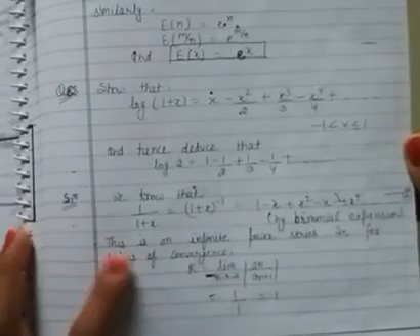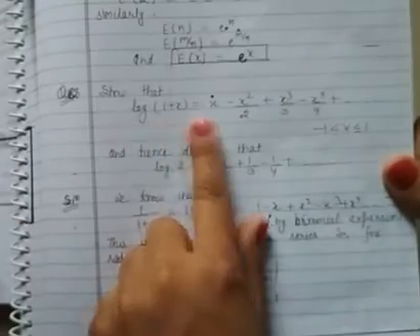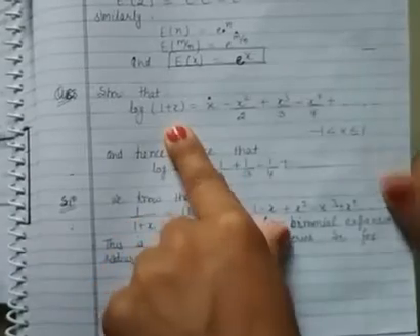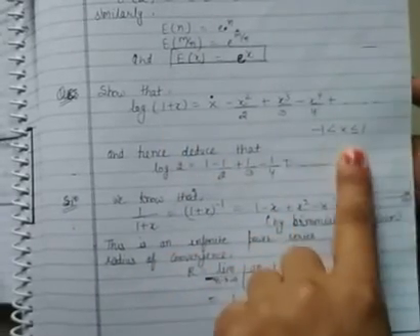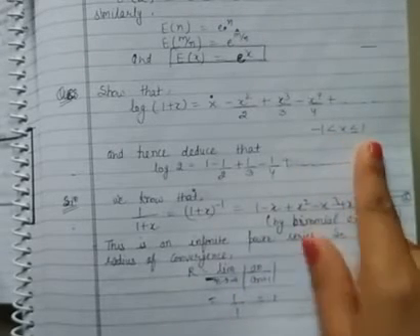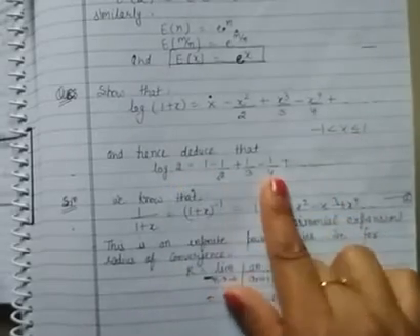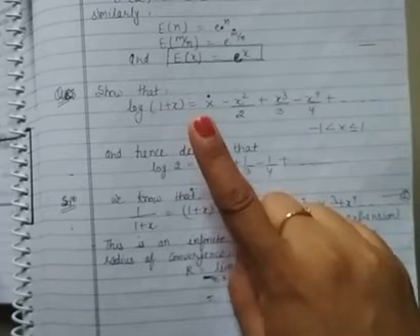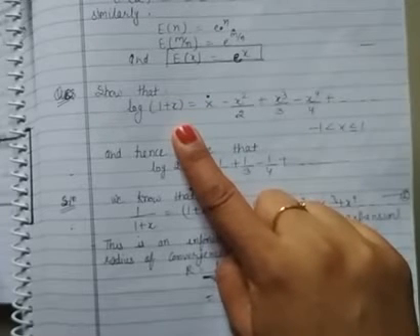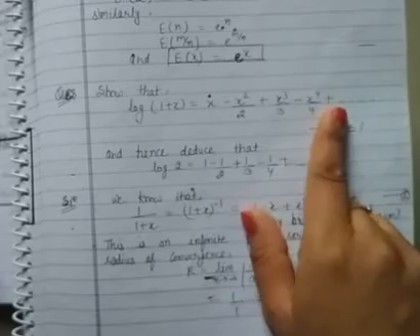Now there is one more, which is log(1 plus x). You have to again prove that log(1 plus x) by power series expansion is this, and the radius of convergence is going to be 1, so domain of convergence will be -1 to +1, and hence you have to deduce this formula. It will come easily from this. So first we will prove that log of 1 plus x is this. Okay, we'll start with the derivative of this, and then we'll come to this. Okay, so see how we are going to come at this.